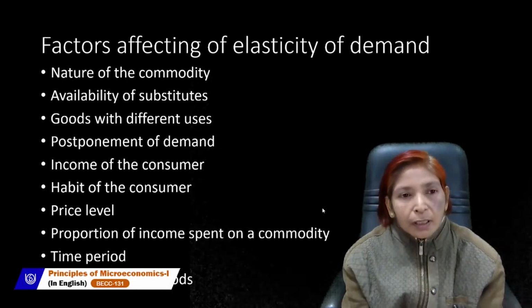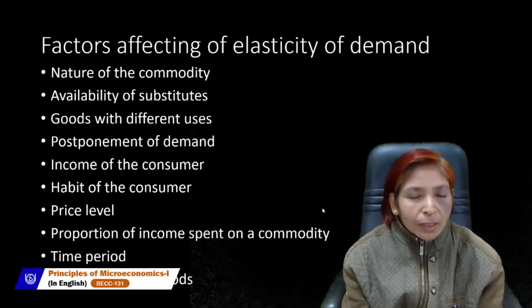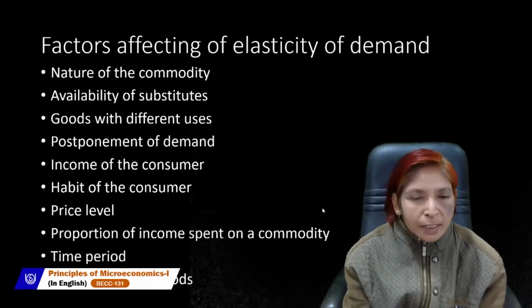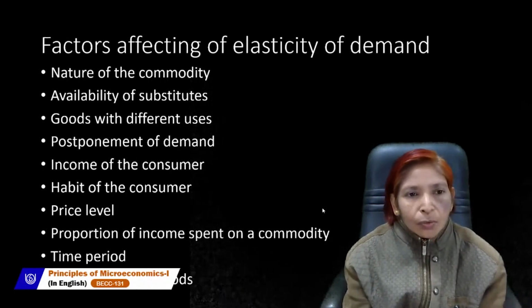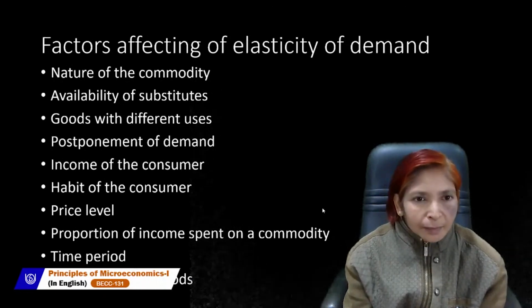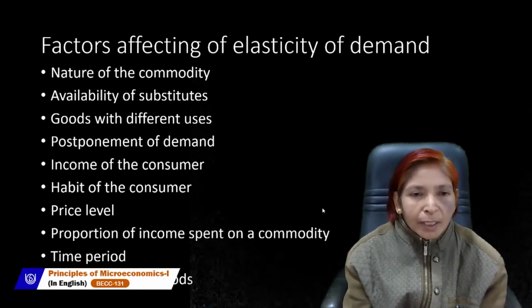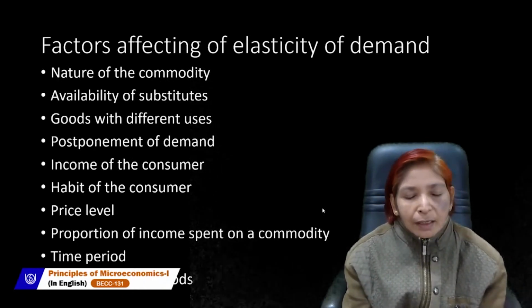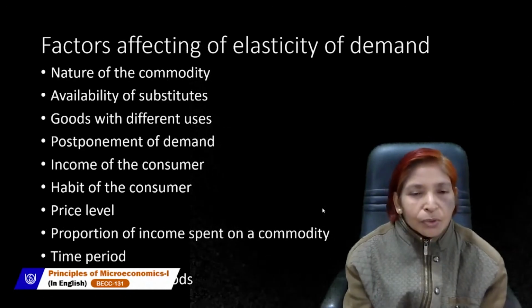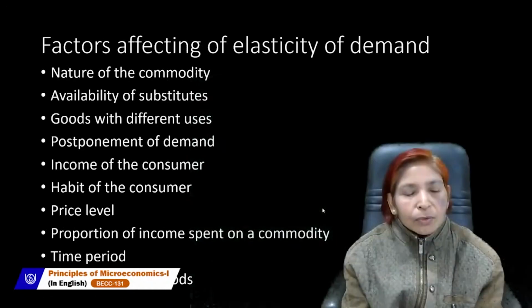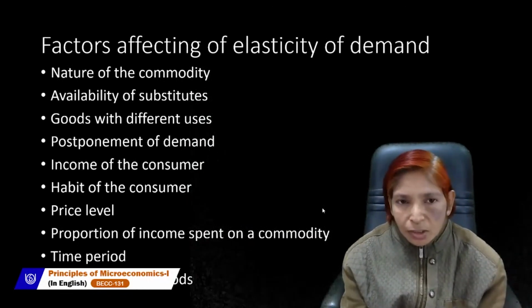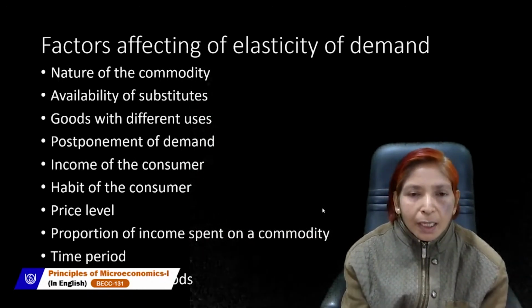And if the nature of the commodity is luxurious goods, which are used by rich persons or those whose income is very high, their demand for that commodity can change. If goods are comfortable or luxurious, then their demand can change due to change in its price and due to change in the income of the consumer. So if demand can change, then demand will be elastic.